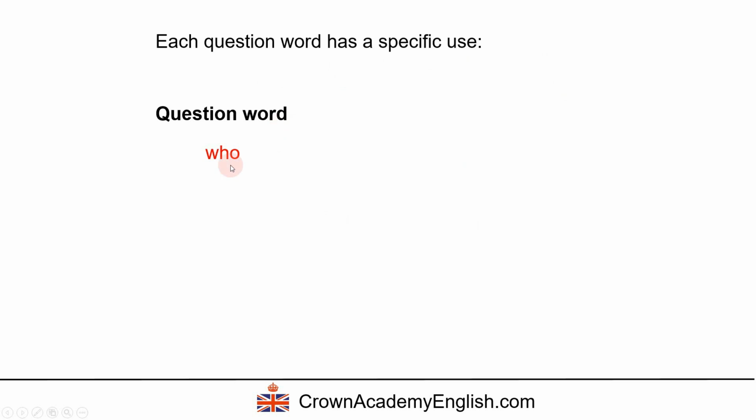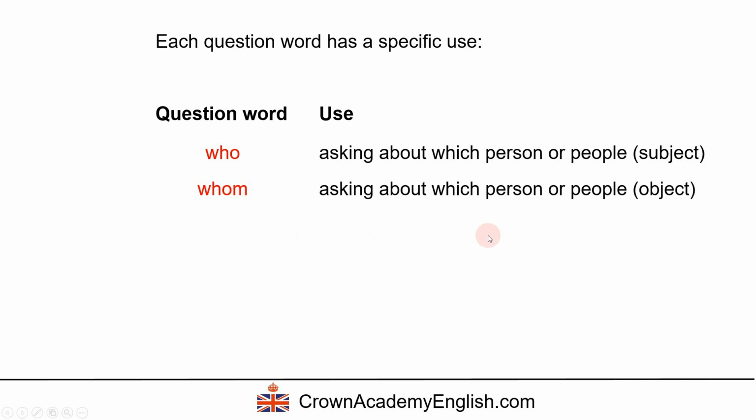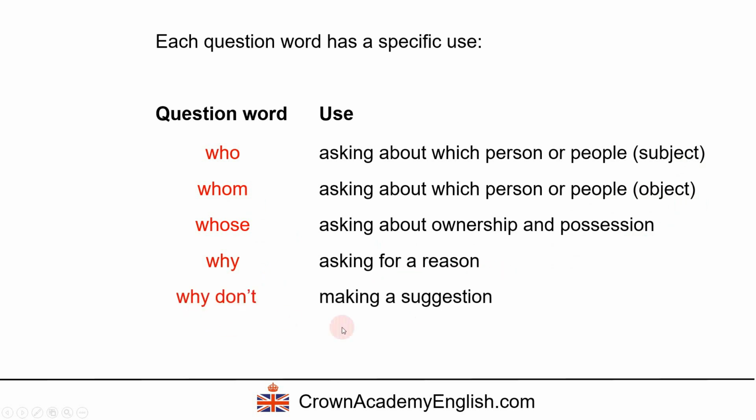So the question word who, the use is asking about which person or people, and it is acting as a subject. Whom is asking about which person or people, but it is acting as the object. Whose is asking about ownership and possession. Why is asking for a reason, and why don't, we are in fact making a suggestion. It's not really a question, we're making a suggestion.